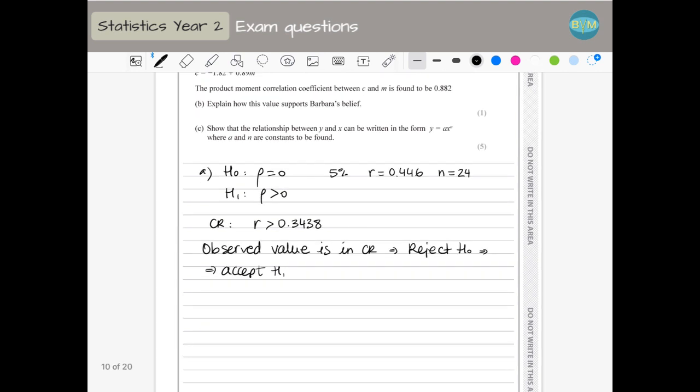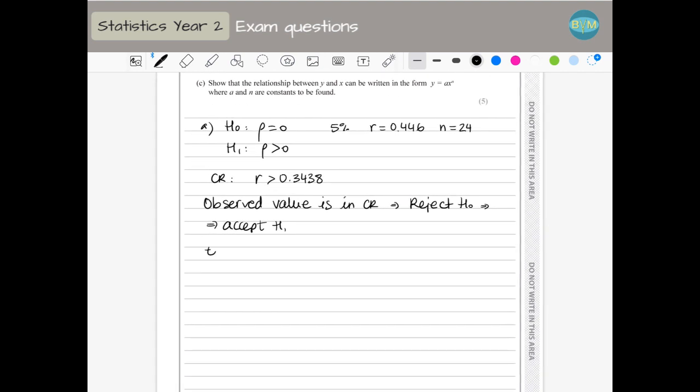And you should write a conclusion saying that there is enough evidence to support Barbara's claim, or that there is positive correlation, either way.